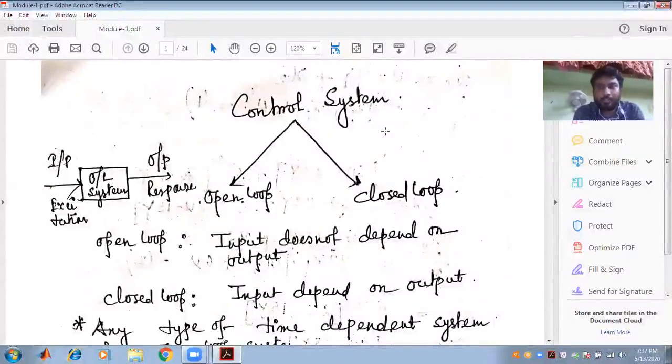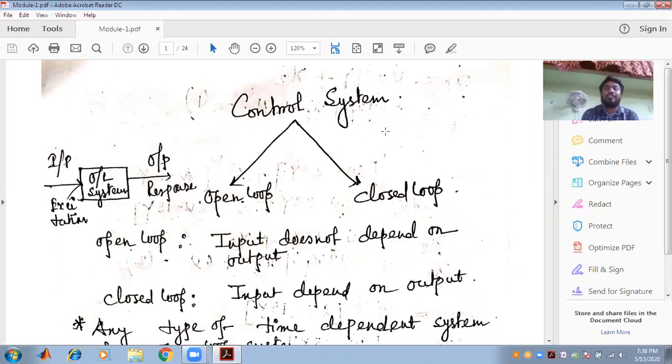What is a control system? Why is the control system required? This is the first question that arrives when you approach this subject. Let us take an example: the fan that we have seen in our house. The fan rotates at different speeds, depending on the circumstances, whether the room is hot or cold. Depending upon that, we have to adjust the speed.